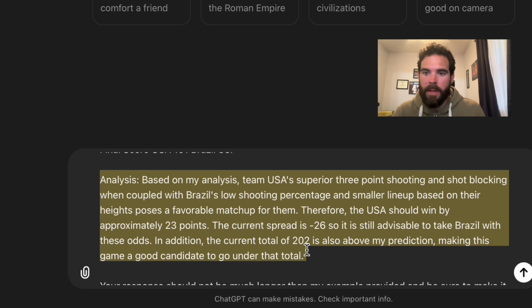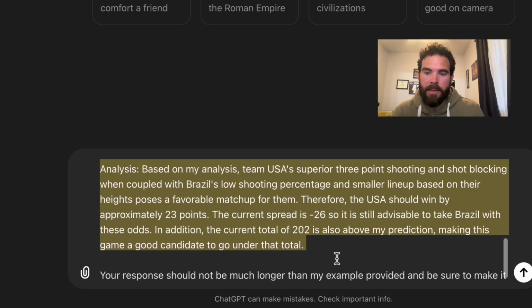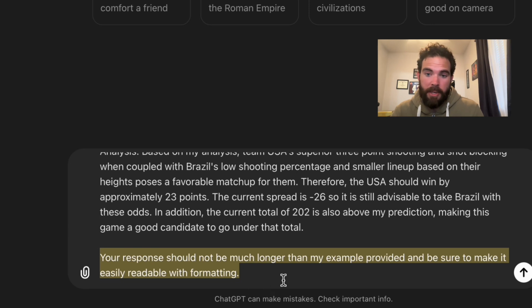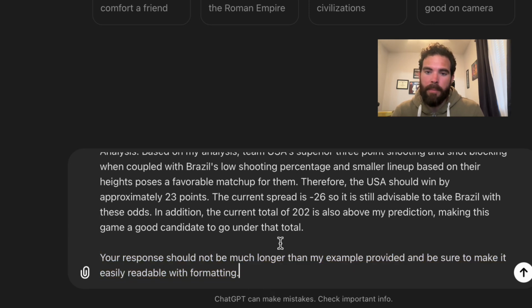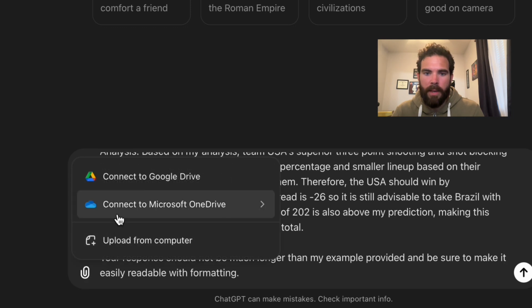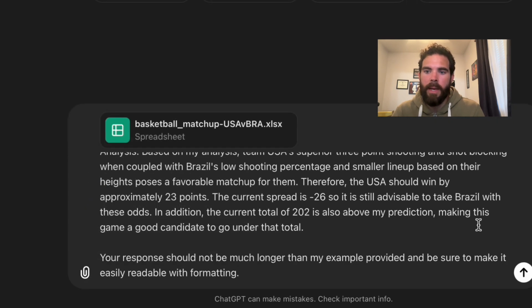So for this example, I gave it a little thing like: USA's superior three-point shooting and shot blocking coupled with Brazil's low shooting percentage and smaller lineup provides a favorable matchup. So something like that. And therefore the USA should win by approximately 23 points. With the current spread at minus 26, it's advisable to take Brazil with these odds. So obviously if you think Brazil is going to lose by 23, they're going to cover that 26-point spread, so we'd take them. And I said your response should not be longer than mine. And that's a little tip that I found on OpenAI's website itself. It said try to specify the length of the output you're looking for. So with all that, we'll go ahead and attach our spreadsheet, get it uploaded, send it away, and see what we get.